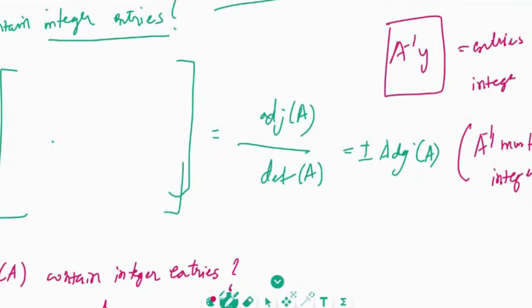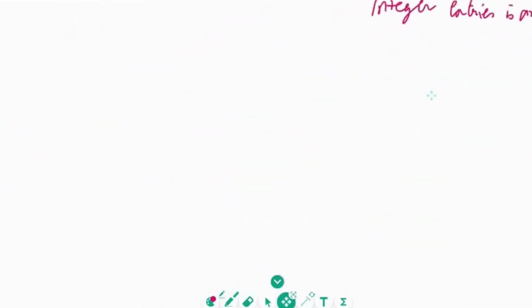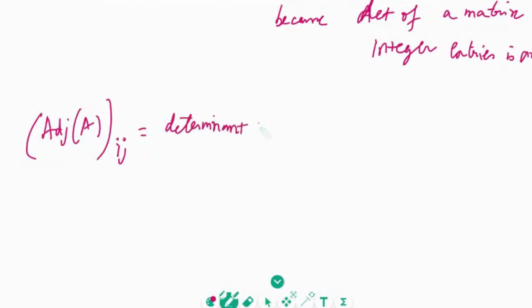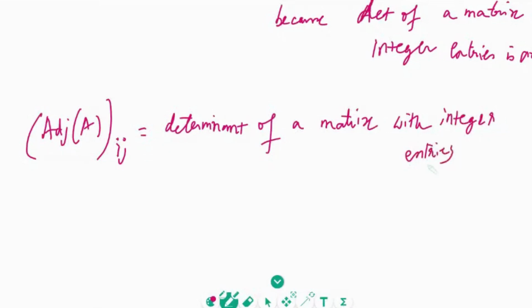Yeah, so that's a very good question, about how that person should write that the adjoint is an integer. Exactly. You write that the ijth entry of adjoint of A is the determinant of a matrix with integer entries, since A has integer entries.